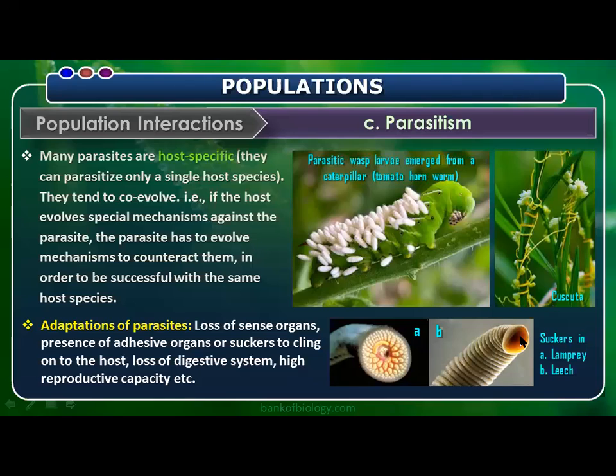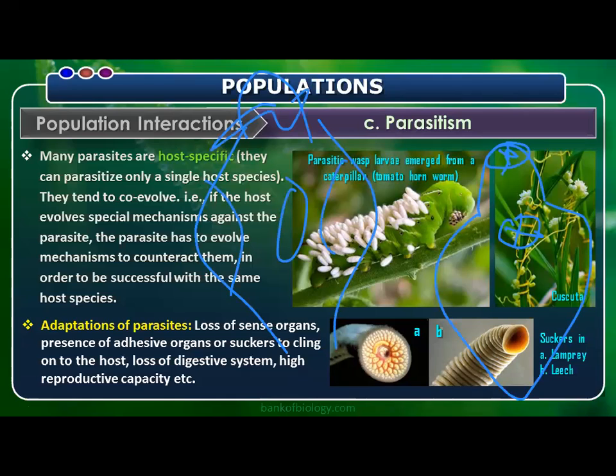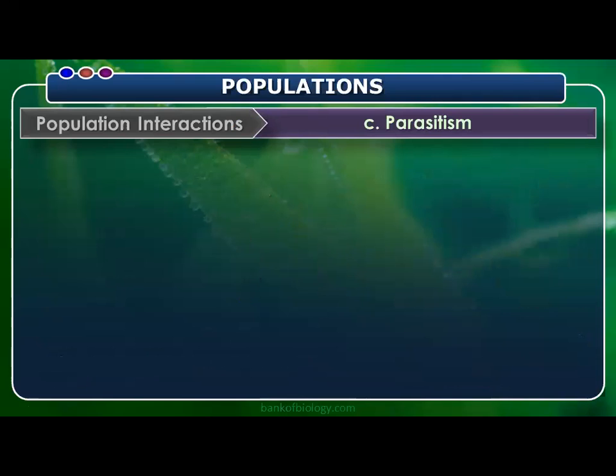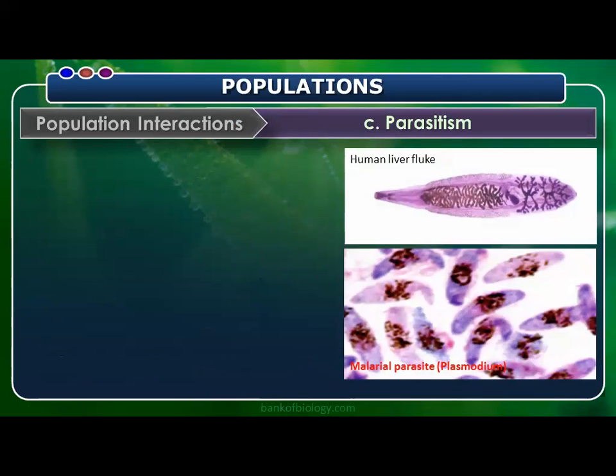Fasciola hepatica, the liver fluke as we used to say, has 2 suckers. And the tapeworm Taenia solium has hooks and suckers. All these are adaptations of the parasite. Then the parasite doesn't have a digestive system. The best example is tapeworm. And all parasites have high reproductive ability, which we'll discuss in the biology and human welfare chapter.